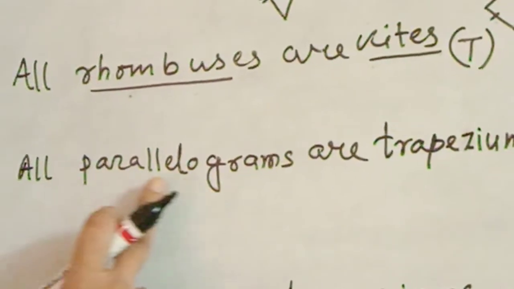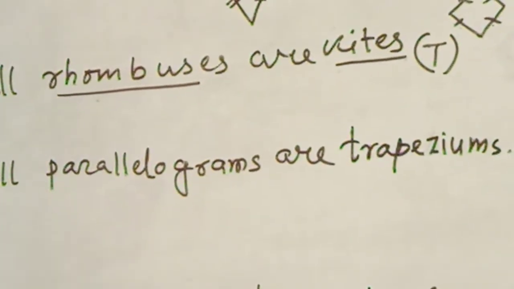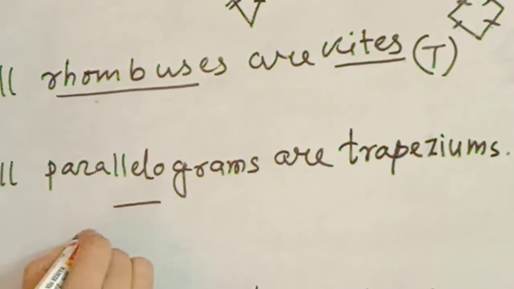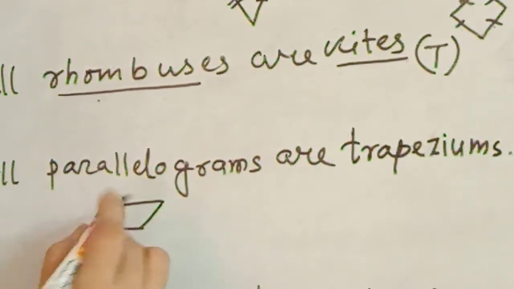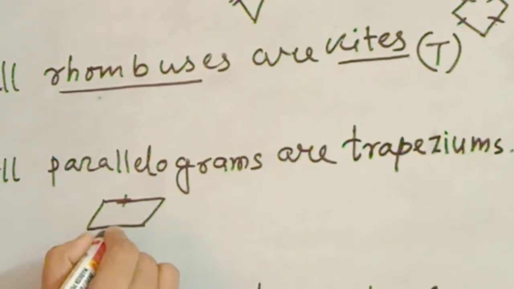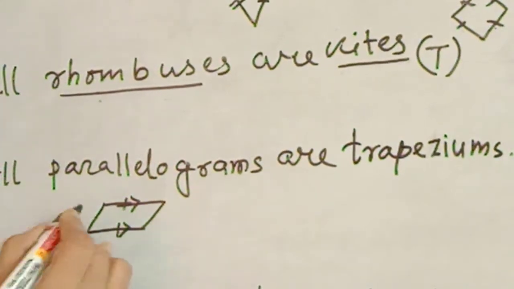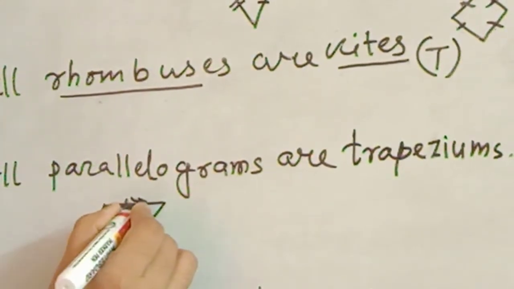Okay. Now question number G: all the parallelograms are trapeziums. True. Parallelograms mean opposite sides are equal and parallel. This side is equal to this side, and this side is parallel to this side. So opposite sides are parallel and equal.